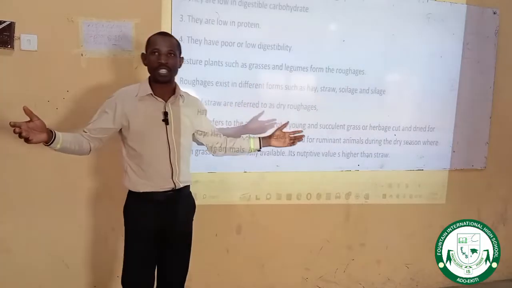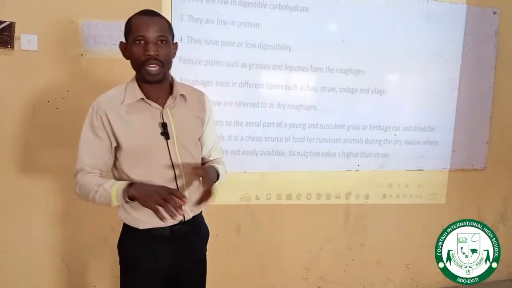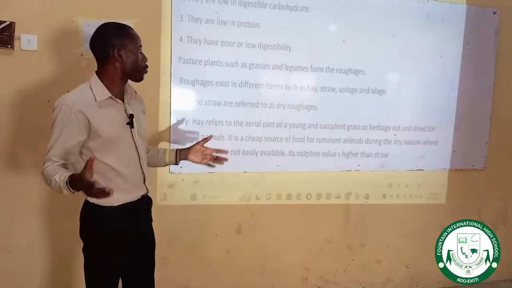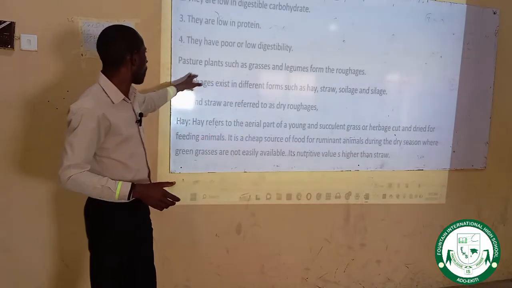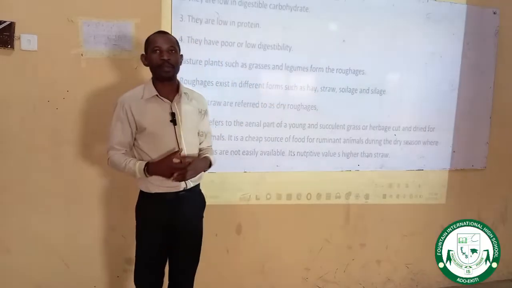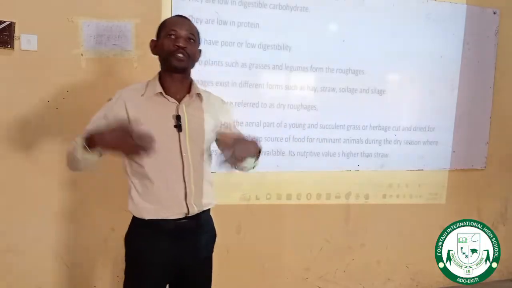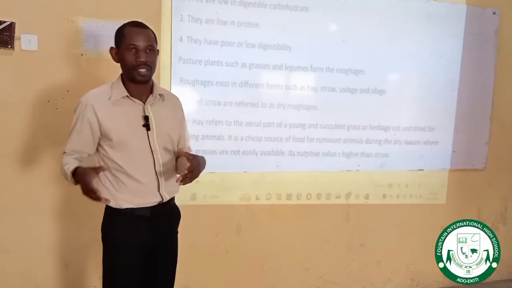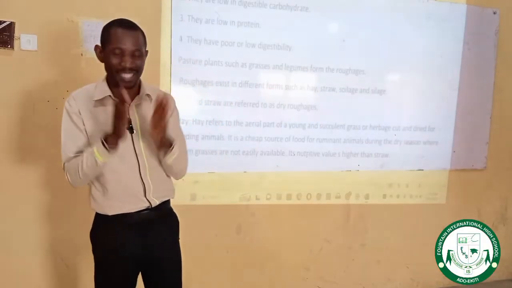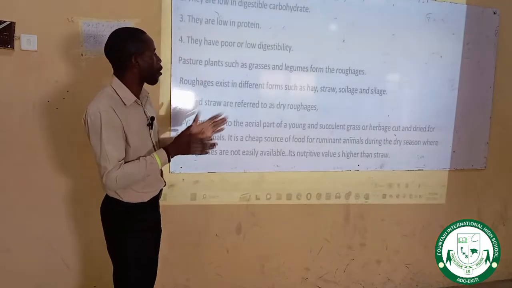An example of these roughages is silage and straw. Even silage too, you have it there. Pasture plants such as grasses and legumes form the roughages. That is, roughages can be made from grasses. You can cut your grass and sun dry it to make hay or silage. So these are typical examples of roughages. They are very difficult to digest by farm animals because of the high fiber content in them.